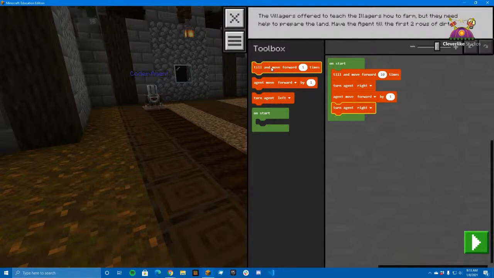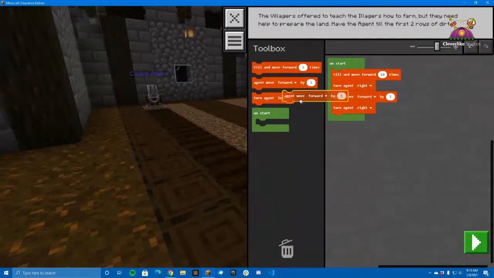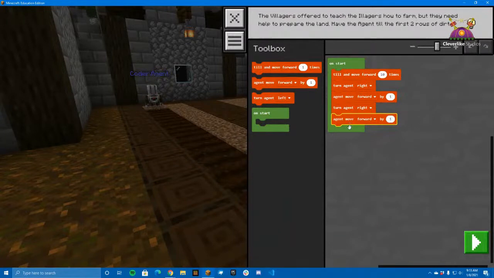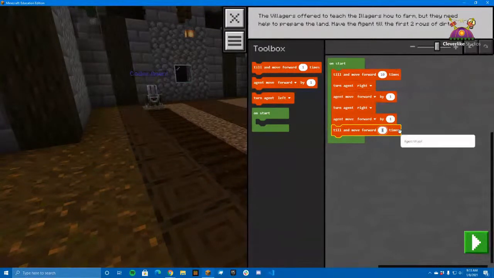So now what's interesting on this one is that we're still kind of outside the dirt area. We haven't turned and moved onto the dirt area yet. So technically we should probably move forward 1 more to kind of get back into the garden area. And now we should be able to till, then move forward 10 times.